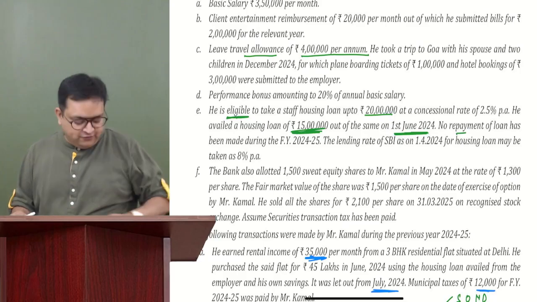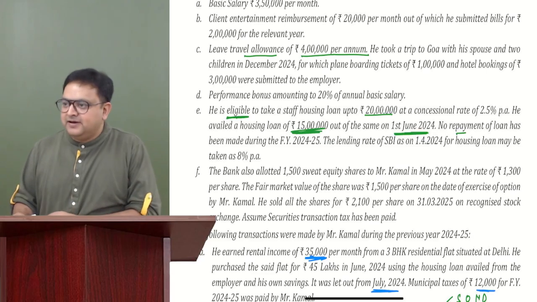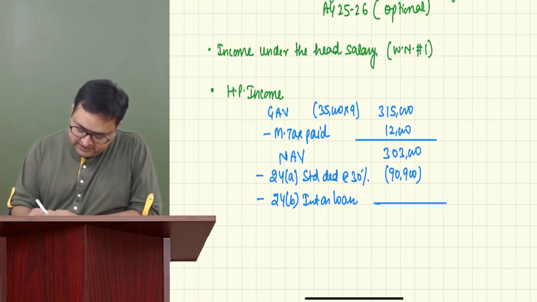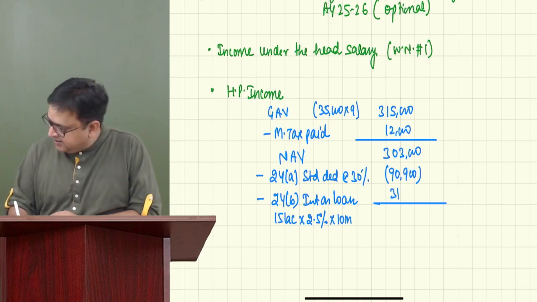So it is 31,250. Everybody agree with me? Is it 31,250? Correct, Harshal. Yes. So I'm writing it over here. It is 15 lakh into 2.5% for 10 months, 31,250.